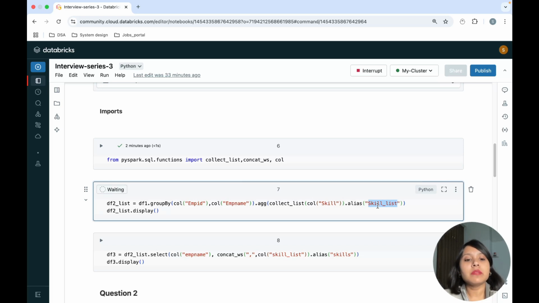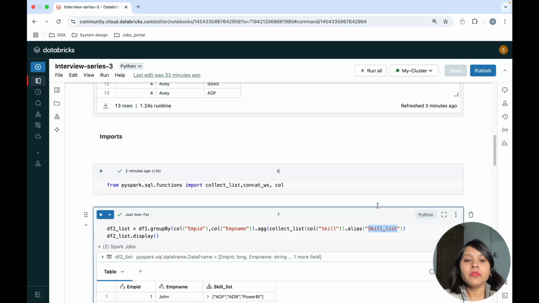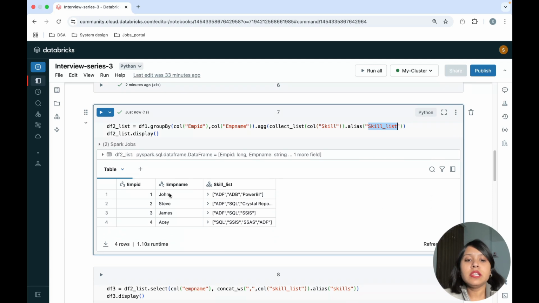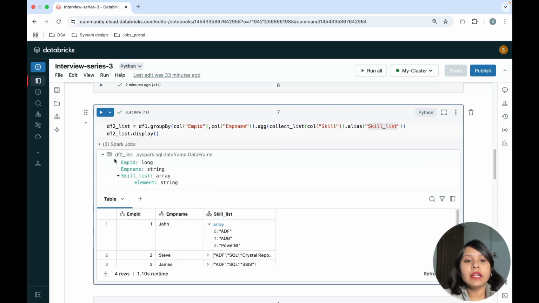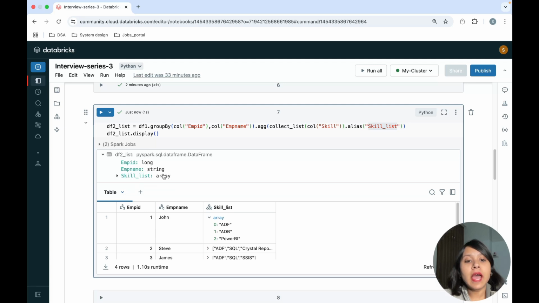Now I'm displaying this particular list. If you see, John has the list ADF, ADB and Power BI, but it is an array type. Okay, it has array elements 0, 1 and 2. But I don't want an array type. I want it as a string type. If I just enlarge this, you will see employee ID is long, employee name is string, but the skill_list is an array.